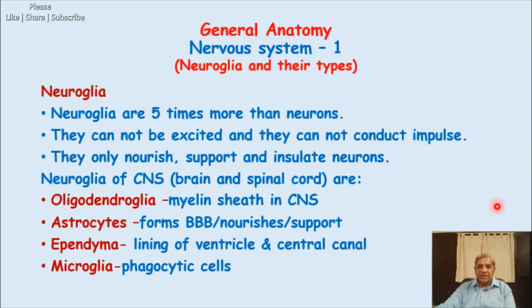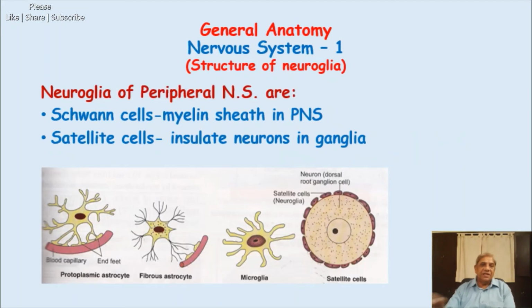Now I move to the last slide, where neuroglia cells of the peripheral nervous system are described. These are the neuroglia of the peripheral nervous system, meaning not present in the brain and spinal cord, but outside, with the spinal nerves and cranial nerves and any collection of ganglia, that is, nerve cell collections outside the central nervous system. Now these are of two different types. There were four in the CNS, but in the peripheral nervous system there are two. Schwann cells, you must have heard about Schwann cells.